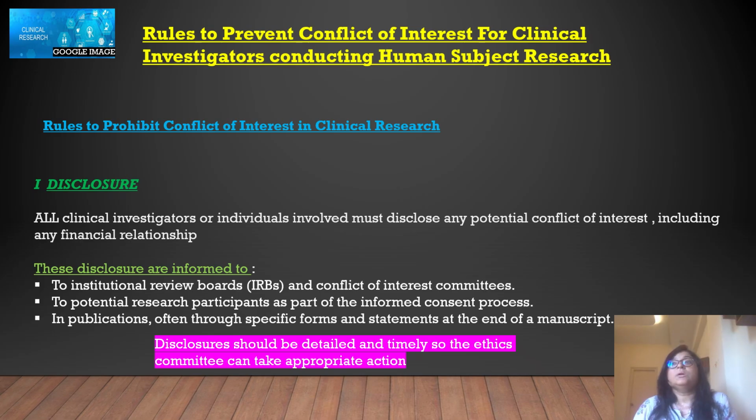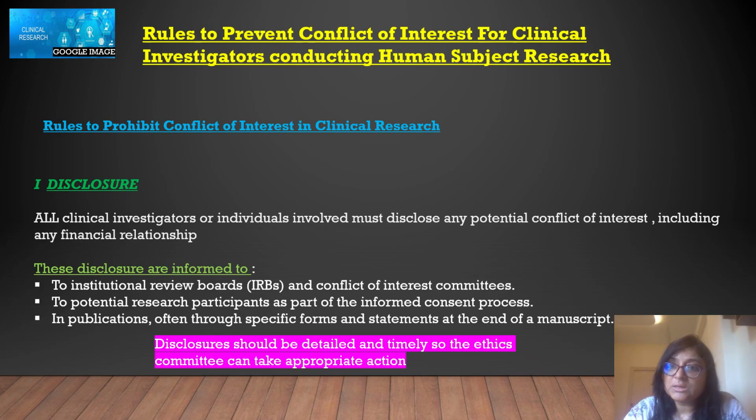Now, before going to the rules to prevent conflict of interest in clinical research, I just want to clarify why it is important to prevent conflict of interest. Obviously, it is important because if the secondary interest is greater, then the primary interest will be compromised.